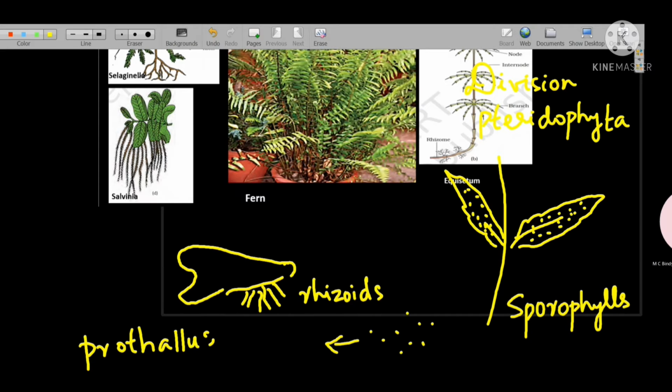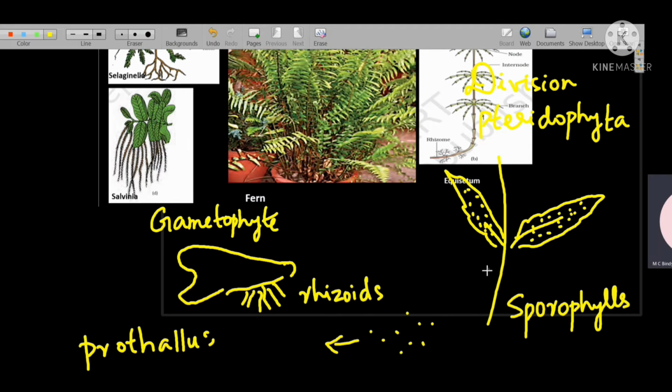The plant body is called sporophyte. The plant body is called sporophyte because they bear spores on their leaves. That's why they're called sporophyte. And when these spores fall down and germinate to form the prothallus, the prothallus is called gametophyte.